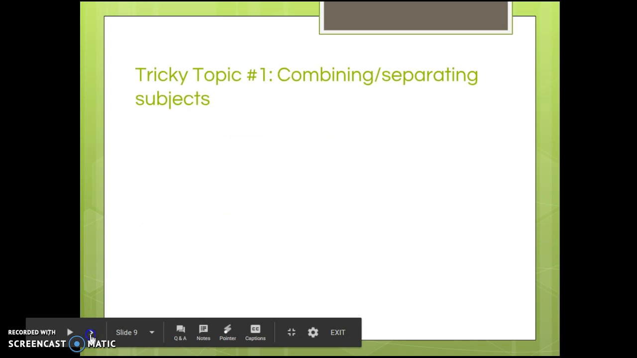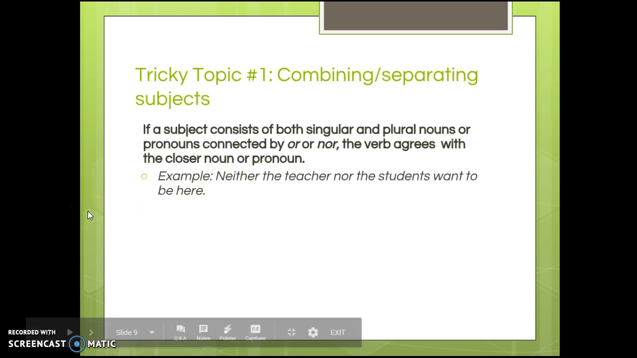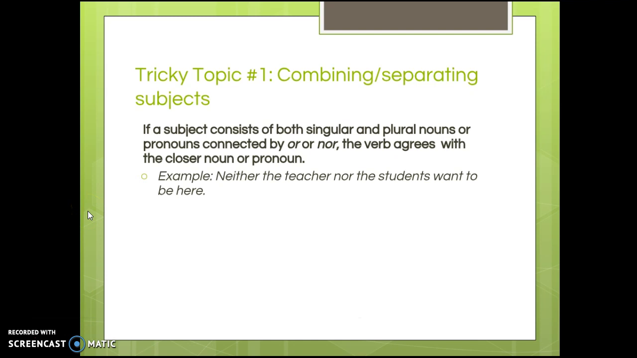The next part of this first tricky topic is that if a subject consists of both singular and plural nouns or pronouns connected by or and nor, the verb agrees with the closer noun or pronoun. So for example, neither the teacher nor the students want to be here. So teacher is singular, students is plural, but students is closer to the verb of want. So since students is plural, your verb will be plural. Take a second and pause the screencast and do those your turn examples.